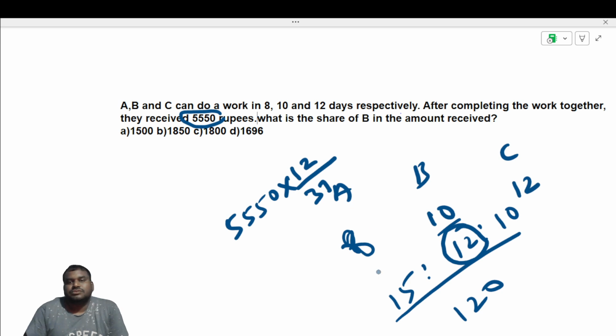So now you have to do the simplification.